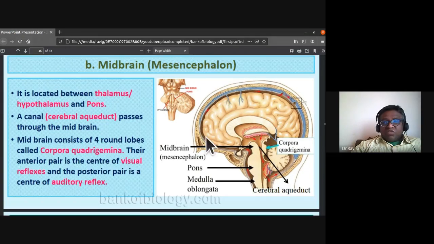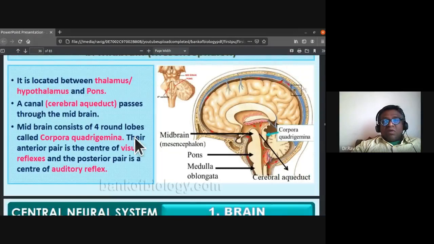The midbrain consists of four round lobes called corpora quadrigemina. The cerebral aqueduct passes through the midbrain. The anterior pair of the corpora quadrigemina is the center of visual reflexes, and the posterior pair is the center of auditory reflexes.